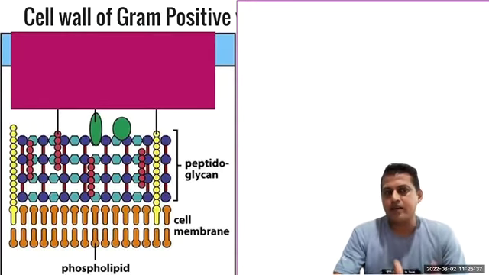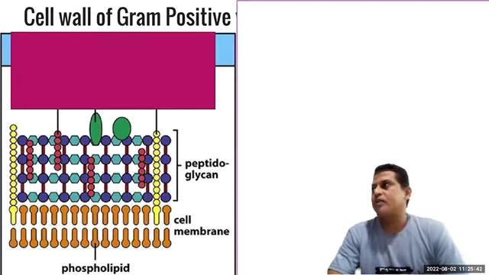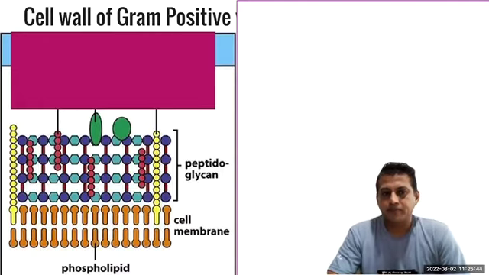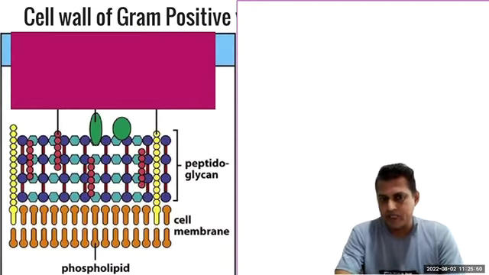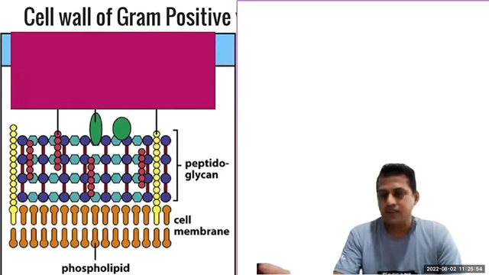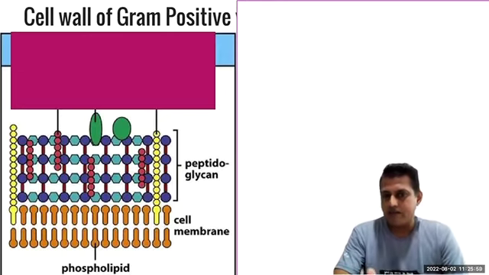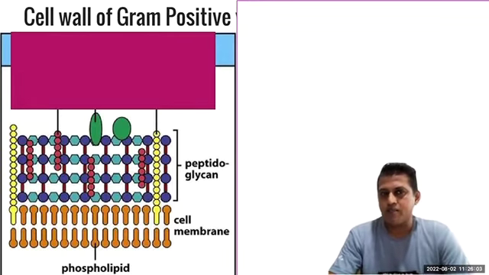So we can say the gram-positive bacteria cell wall is made out of peptidoglycan. Right? This information is enough at the moment. When we are learning further, we can add more information. So bacteria have a cell wall. One group of bacteria, called gram-positive bacteria, has a cell wall made out of peptidoglycan.